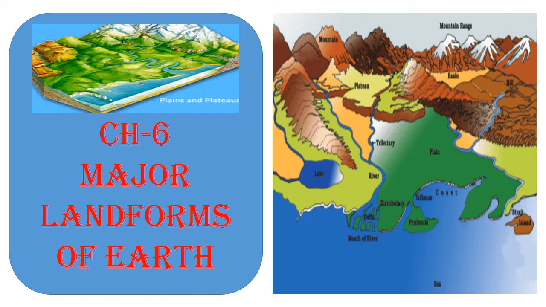Good morning, students. Today we are going to do chapter number 6 of Geography class 6, and this is titled Major Landforms of the Earth. Now on Earth, on our planet, we have different landforms like mountains, plateaus, plains. So basically in this chapter we will talk about the three landforms: mountain, plateaus and plains.